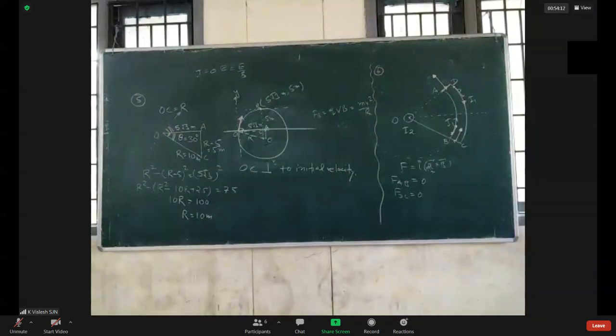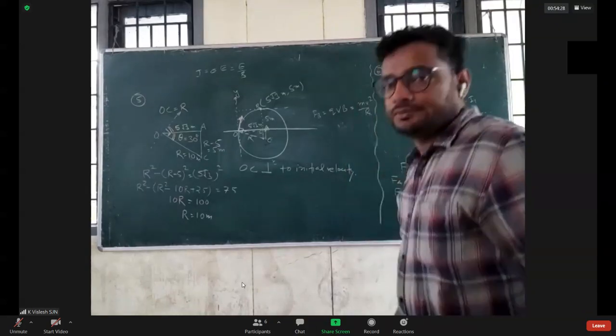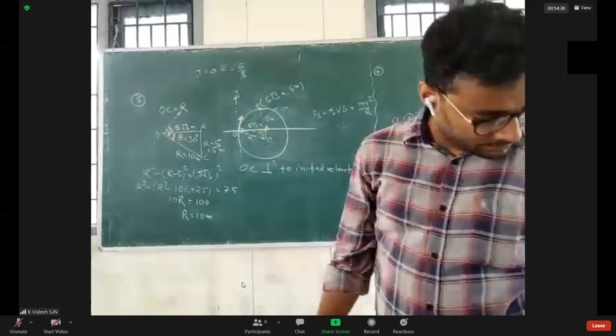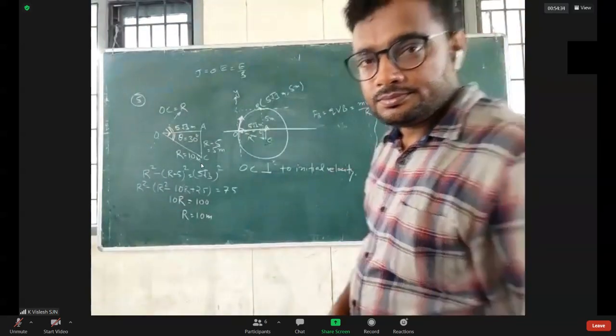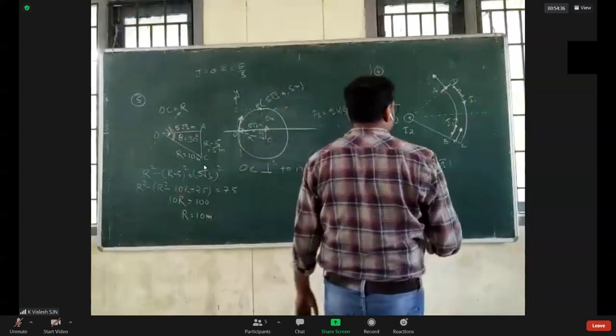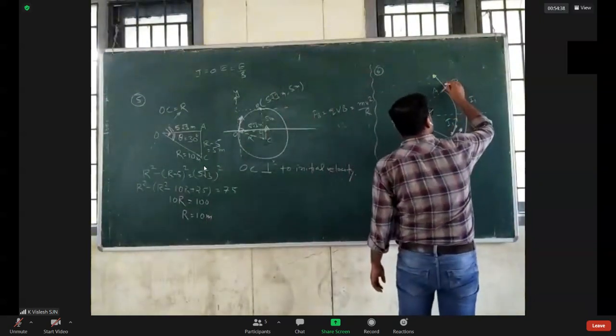Now try for the force on AD and BC. Please try. And the length is this. These two are mutually perpendicular.